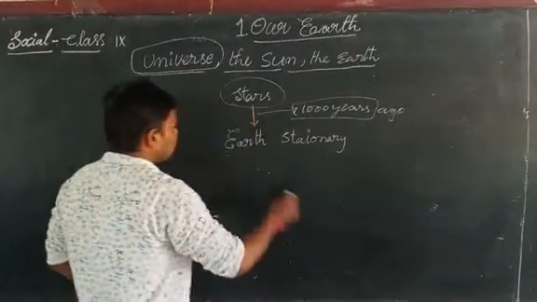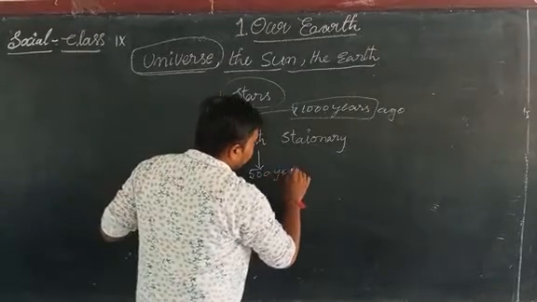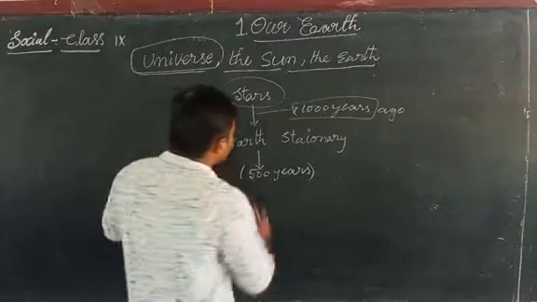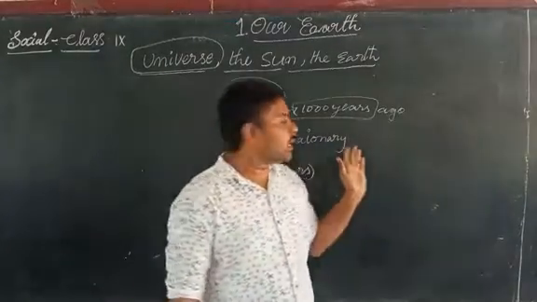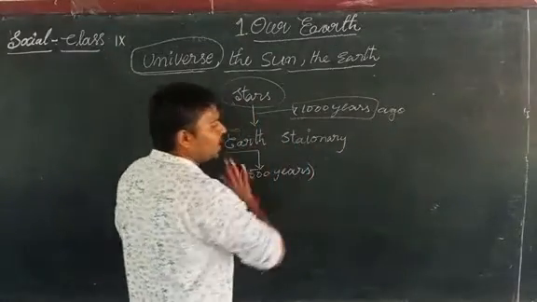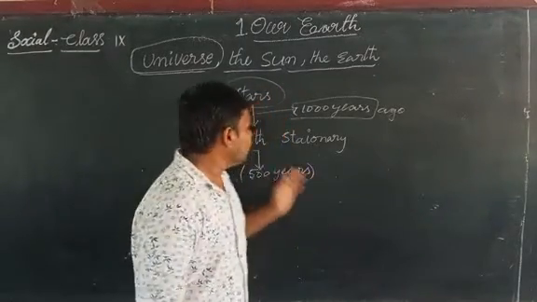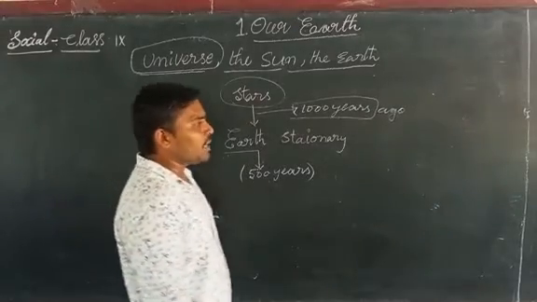After 500 years ago, people did not accept this statement. The Earth is not a stationary body, and Earth is not the middle of the universe.